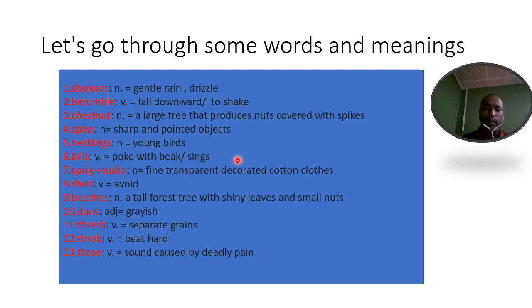Shun, that means avoid, or that also means hate. Beech, that is a tree with shiny leaves and small nuts, what we call bhojpatra in Nepali. Dun, that is a grayish color. Thresh, that is to separate grains, what we call daigaro or daunigaro. Throw, beat hard rhythmically, and throe, that means deadly pain or cry in pain.